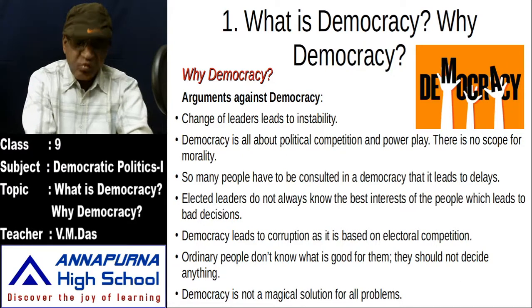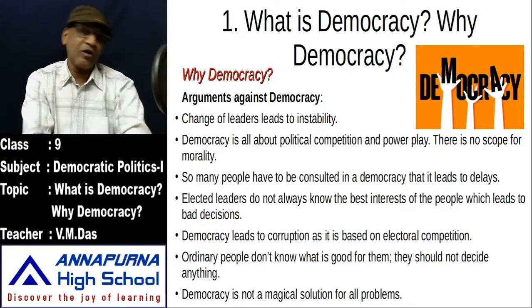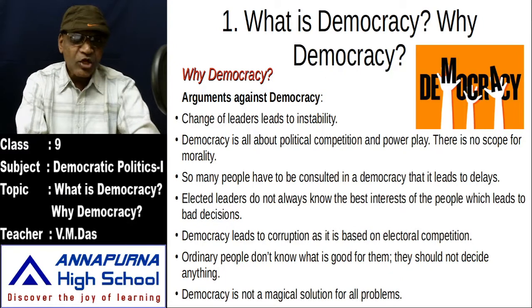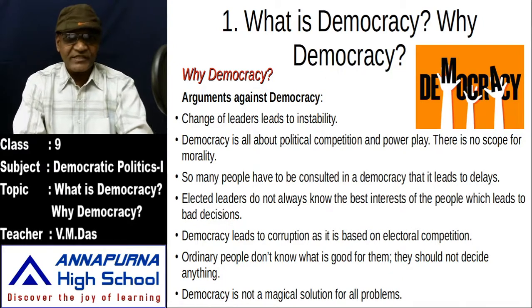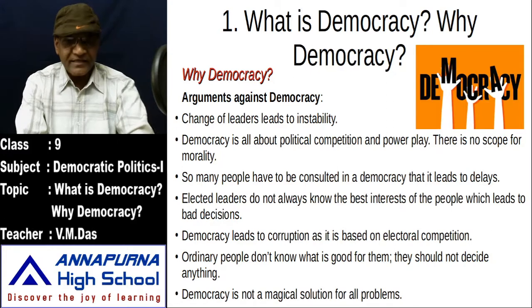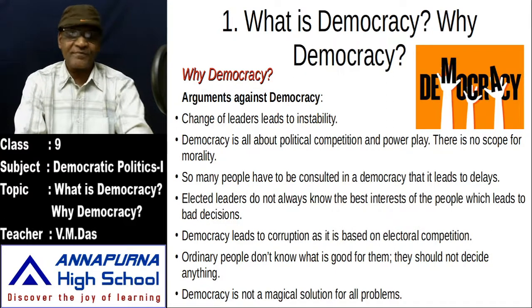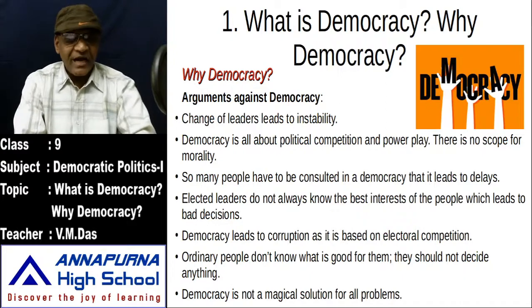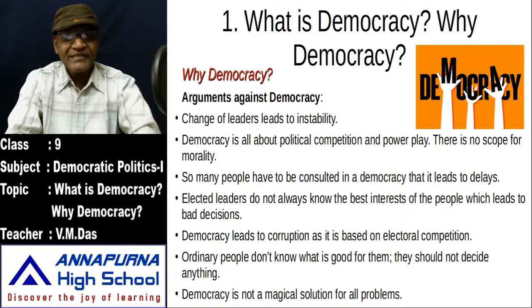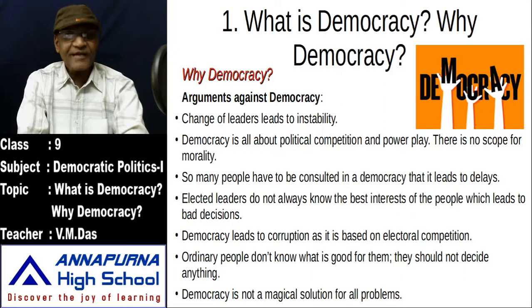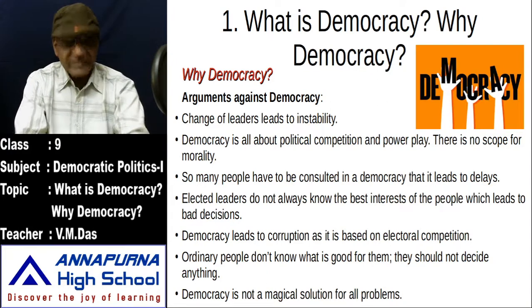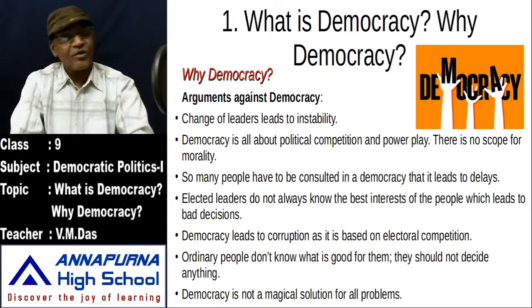Because of this electoral competition, so many undemocratic ways come into democracy, and this leads particularly to corruption. So we can see a high amount of corruption in democratic countries sometimes, because it is based upon electoral competition.